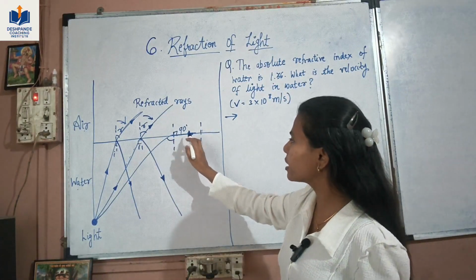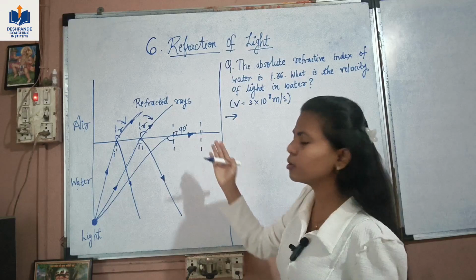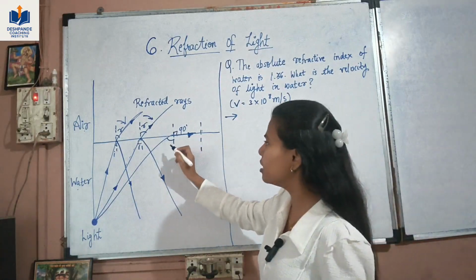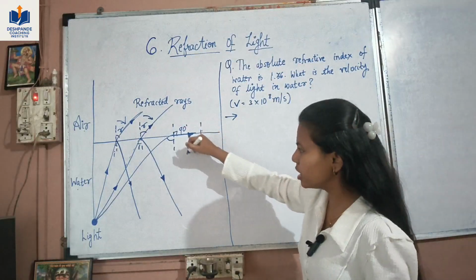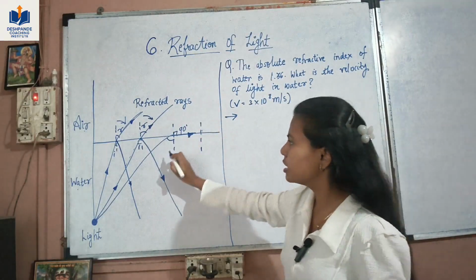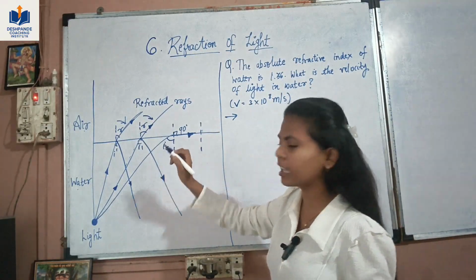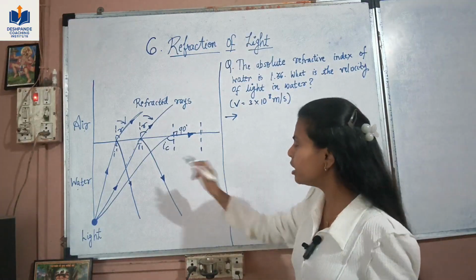So the refracted ray becomes perpendicular to the medium. At this angle, where the refracted ray becomes perpendicular to the medium, there is no internal reflection. This angle is called the critical angle, IC. And after this